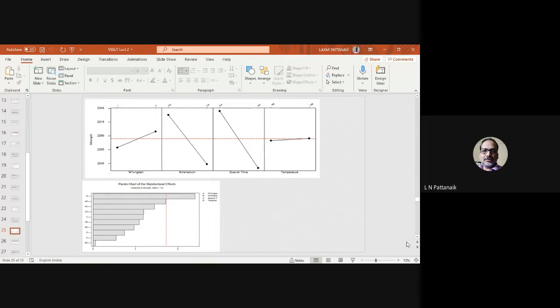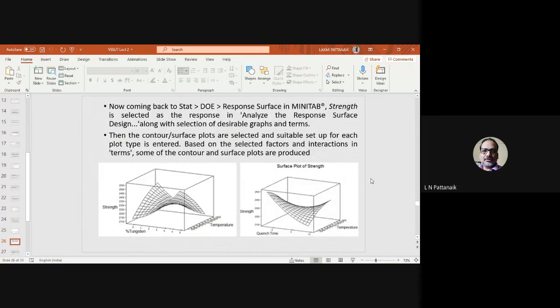So as you can see, the Pareto diagram and that. Okay, now this is related to your response optimizer. So now, if you are interested in the RSM only, coming back to stat DOE and